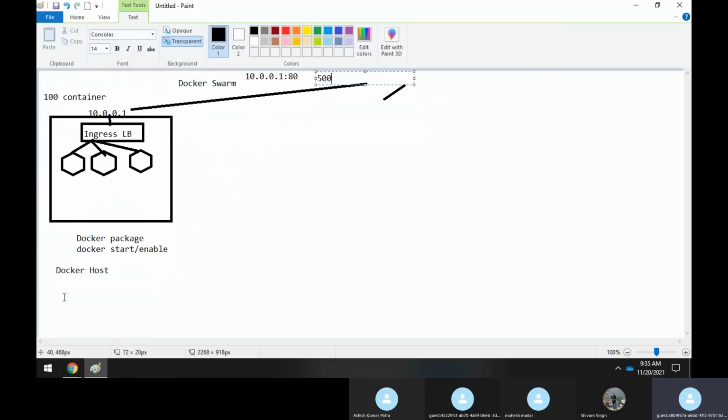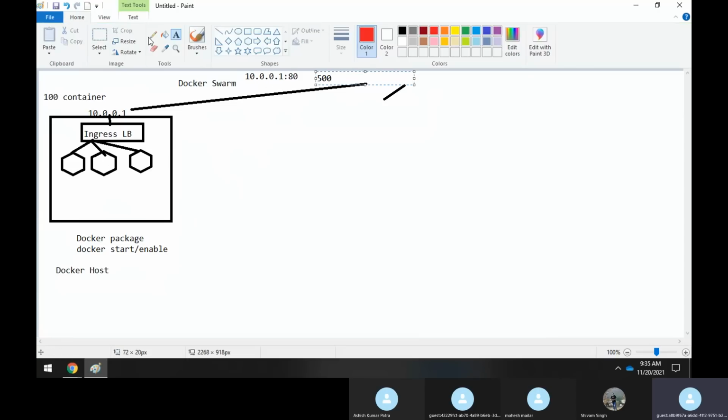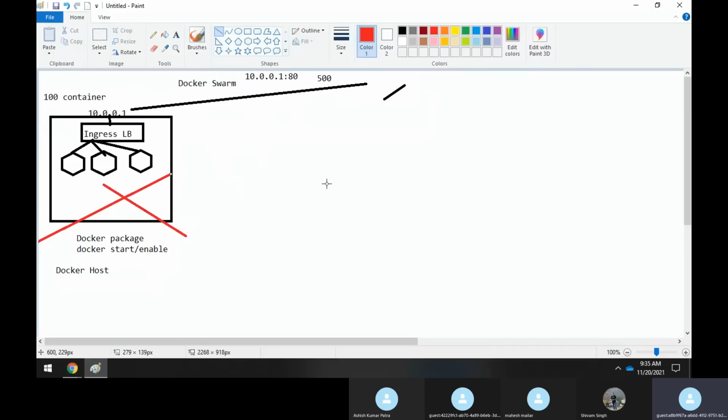Now assume that the whole machine itself will go down. It means that there was a crash in the machine itself, the whole machine or the operating system will go down. Then even though you are running hundreds or thousands of containers, if the machine itself goes down, you cannot give any service to your client. So when your client hits that IP address, this machine has gone down and it will not proceed with that request. It means that the request will fail, right?